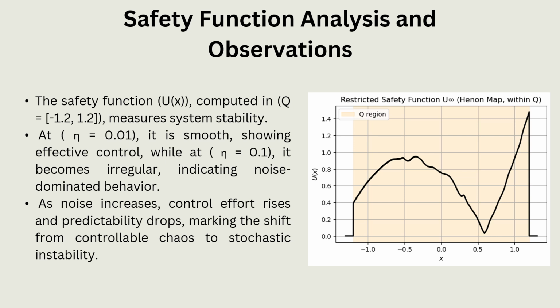Safety function analysis and observations. Here we see the computed safety functions for the Henon map within the region Q equal to -1.2, 1.2. At low noise, the safety function is smooth, meaning the system can be controlled effectively. At high noise, it becomes irregular, showing that more control effort is required and the system becomes less predictable. This pattern is consistent across all maps studied.